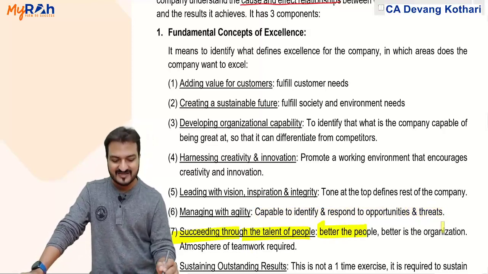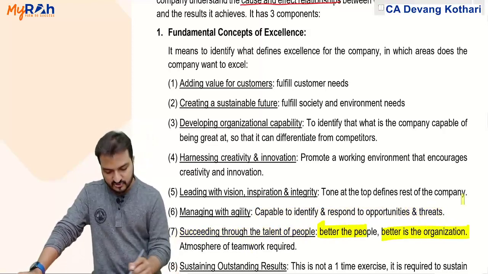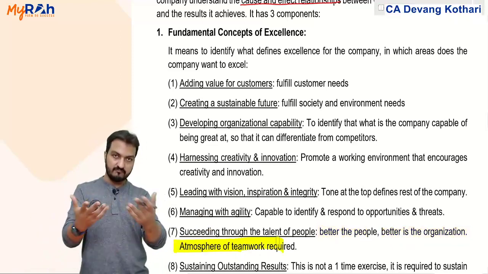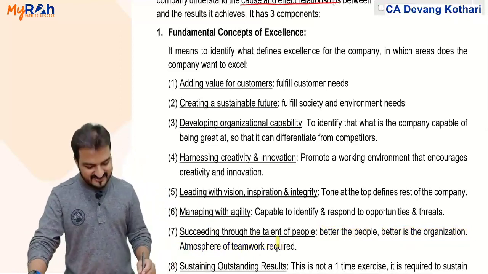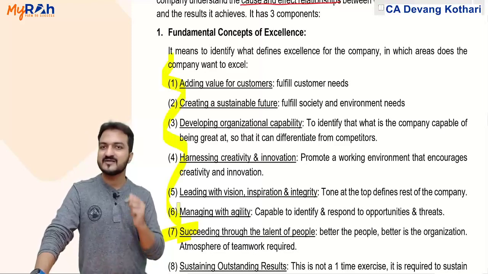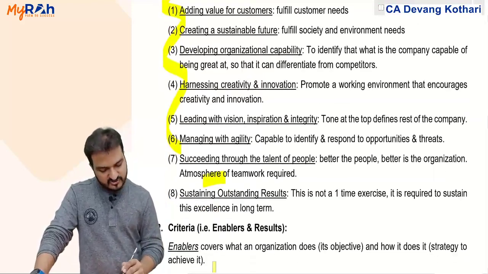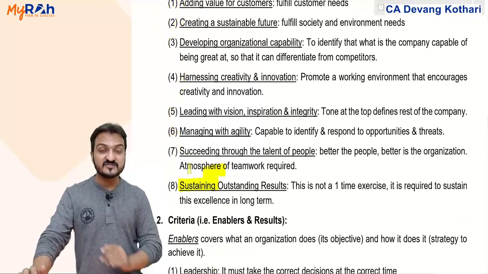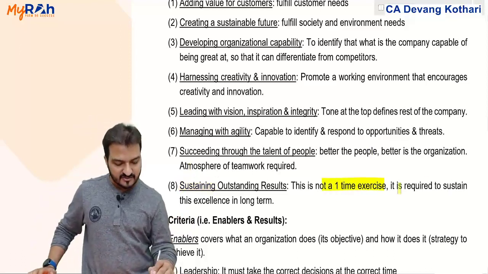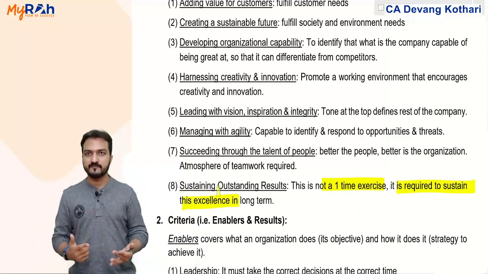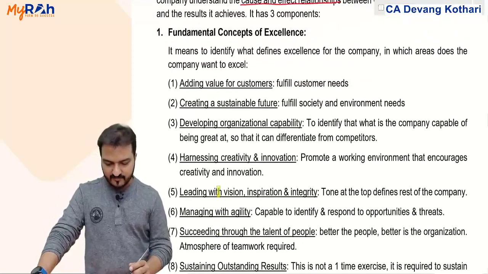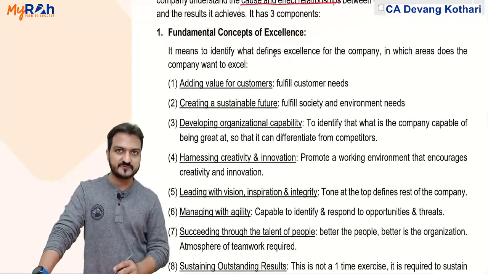Better the people in the organization, better is the organization naturally. So you need to have an atmosphere of teamwork so that employees are more motivated, and better the employees, better will be the company. All these points are the things that are required for excellence in a company. And finally, what is also needed here is sustaining good results. Because getting excellence is not a one-time exercise. It is required to sustain this excellence for the long term. These 8 points you have to memorize. These 8 points, I would say, are my fundamental concepts of excellence.